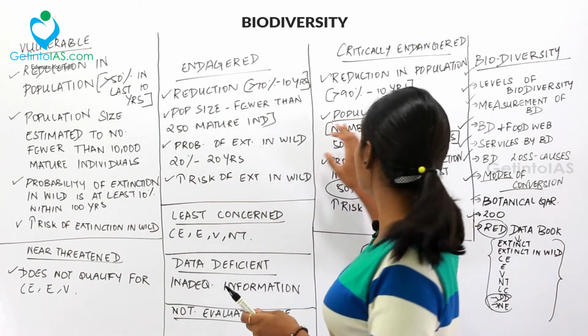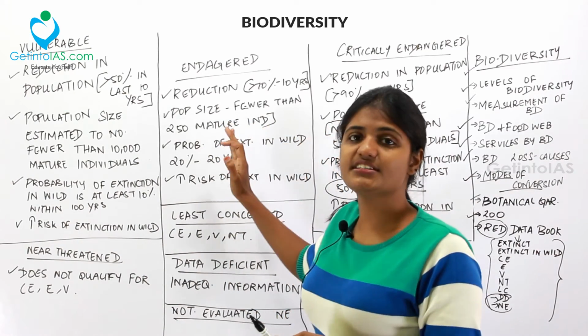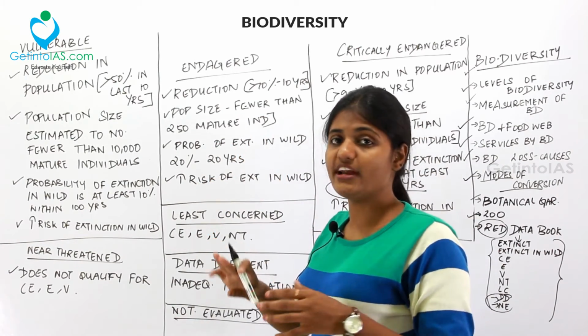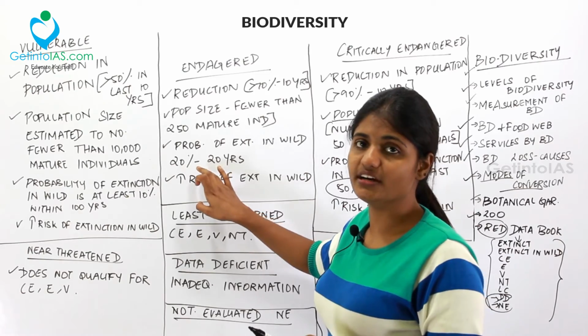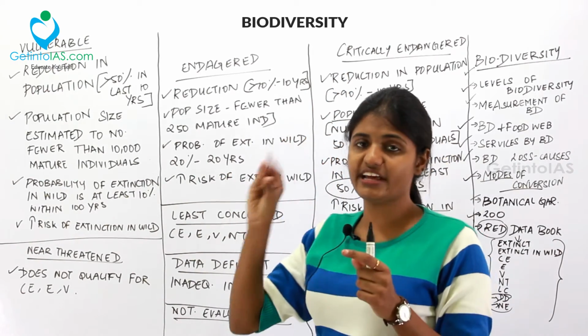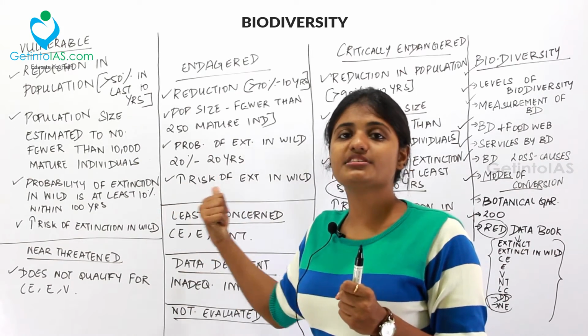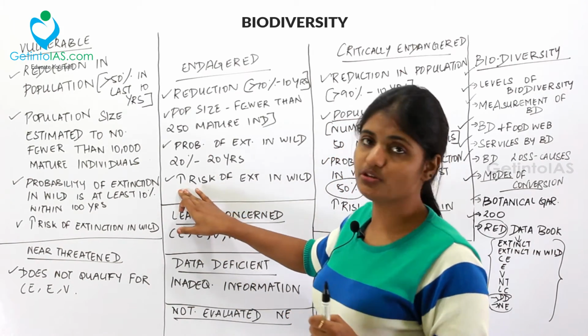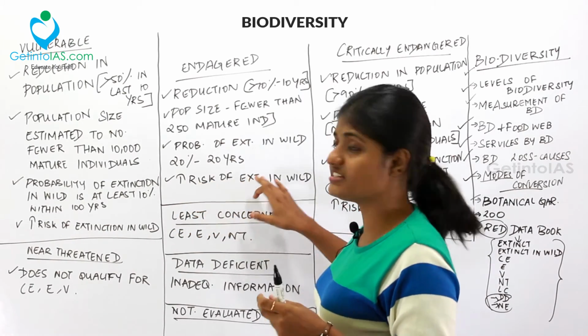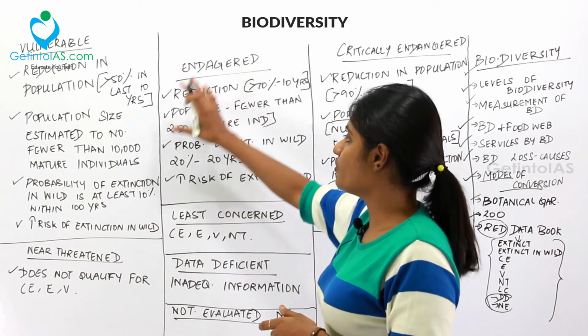We saw in critically endangered it is 50 mature individuals. In this, it is 250 mature individuals. And then the probability of extinction in wild is 20% in 20 years. But for critically endangered, it was 50% in 10 years. For this, it is 20% in 20 years. And the last point, as I told, will get repeated. That is, it will have a huge risk of extinction in wild. So all these points are important.